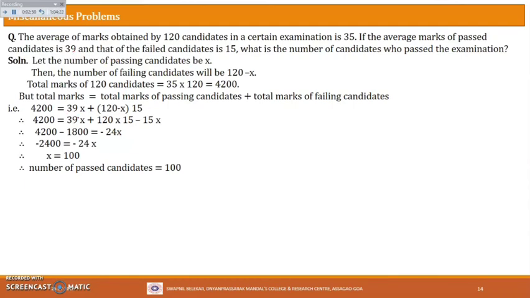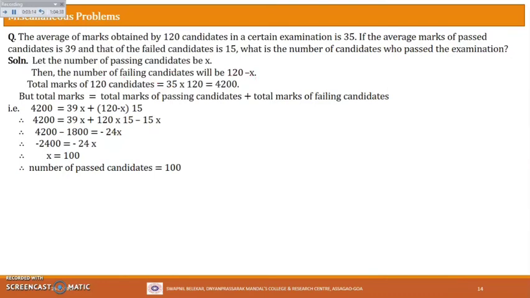So total marks of passing candidates will be 39x. Yes. Okay. Let us now see total marks of failing candidates. So we know that already. We have seen here how many total failing candidates are there. Total number of failing candidates are 120 minus x, right?